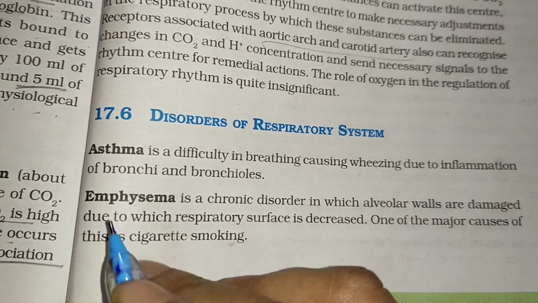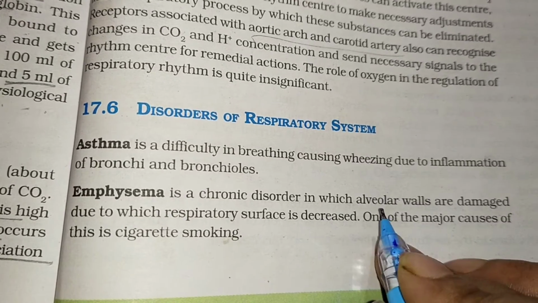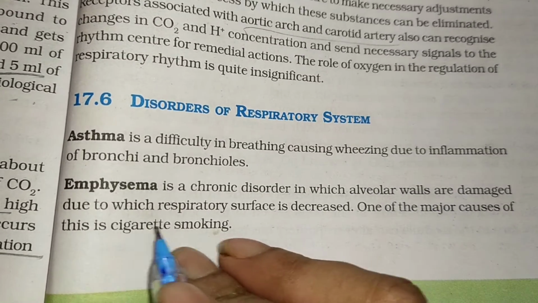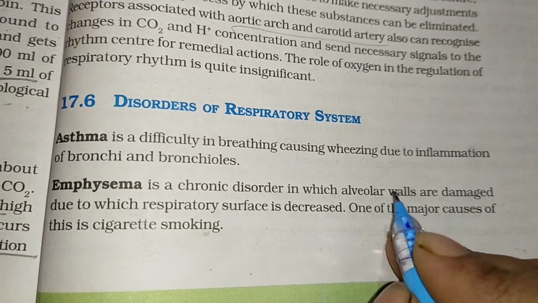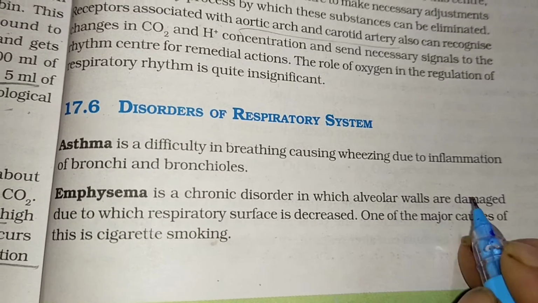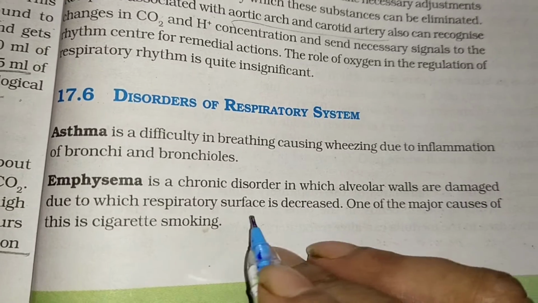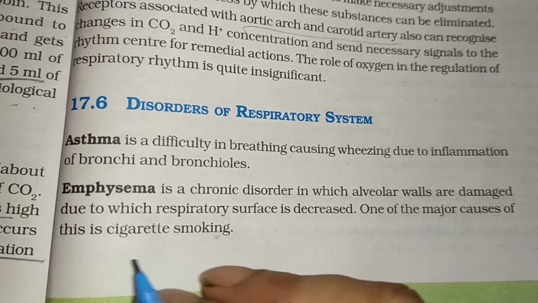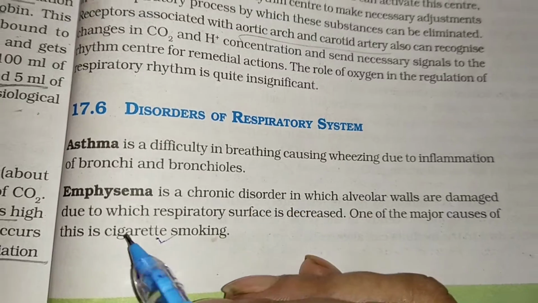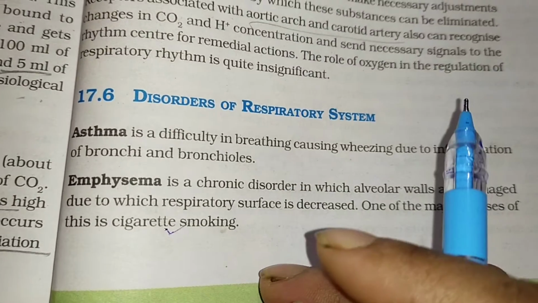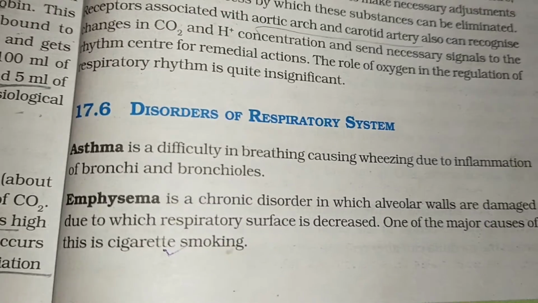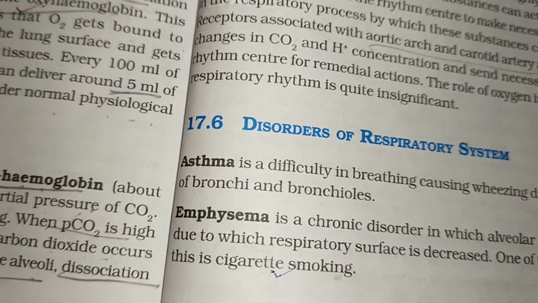That is called asthma. Emphysema is a chronic disorder in which alveolar walls are damaged, due to which the respiratory surface is decreased. So what is the symptom of this? The alveolar walls will be damaged, due to which the respiratory surface is decreased. One of the major causes is cigarette smoking. Due to cigarette smoking, the alveolar walls will be damaged, and due to that the surface area will be decreased, so the exchange of gases will be decreased. That is called emphysema.